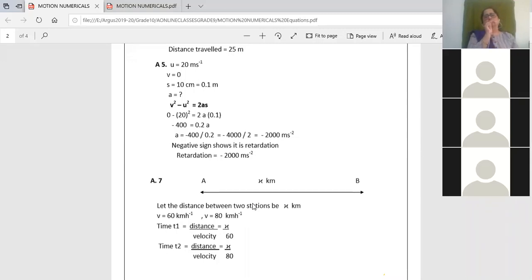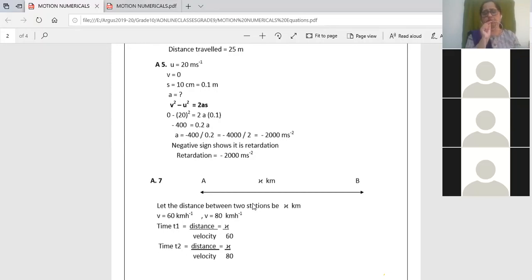Now, why do I not use the first two equations? Let me explain to you. First equation, v equal to u plus at. Second equation, s equal to ut plus half at square. Both have time, but here I do not have any time. None of my data is giving me time. So I have to cancel both equations and use the third equation. See, this is how you have to think about which equation to use. Because time is not there, the first two equations just tick off.